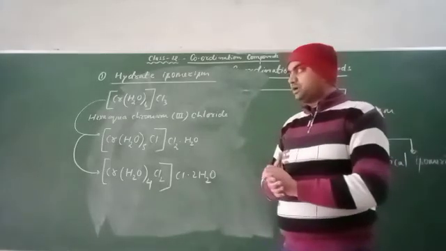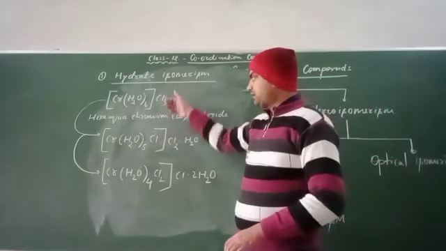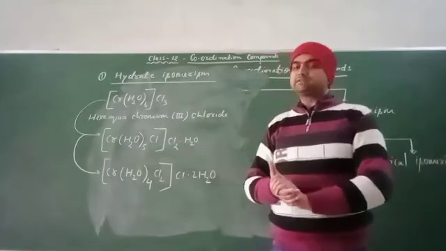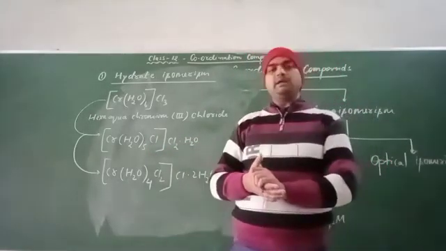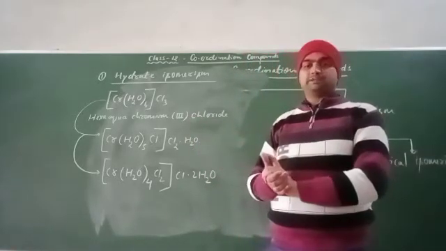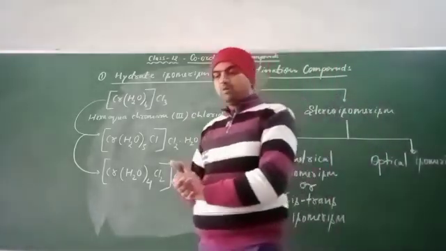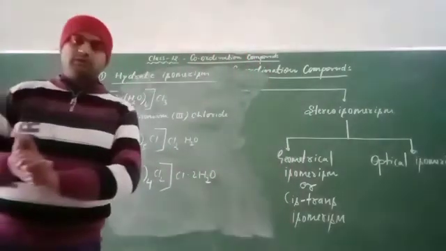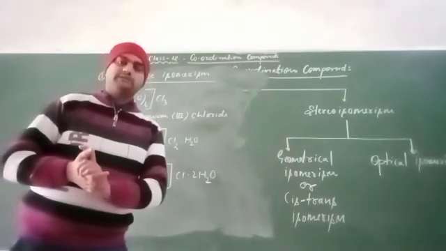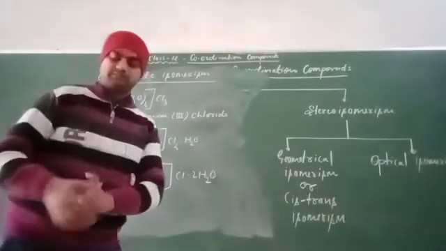First of all, you will check the number of water molecules inside the sphere and outside the sphere, and in this way you can easily predict the type of isomerism.